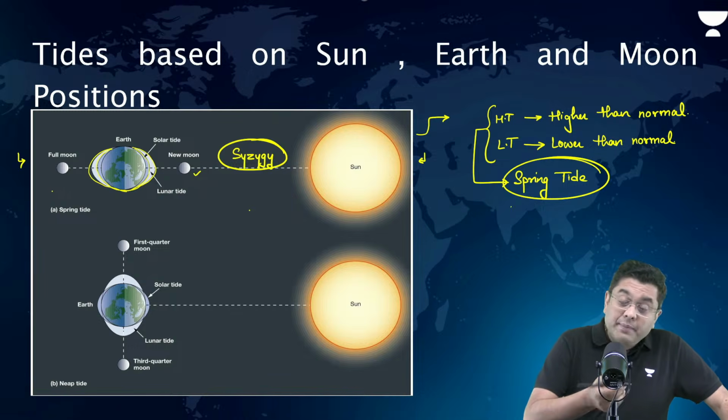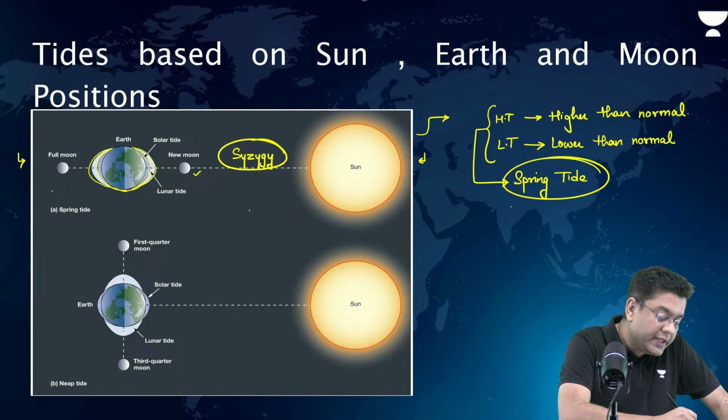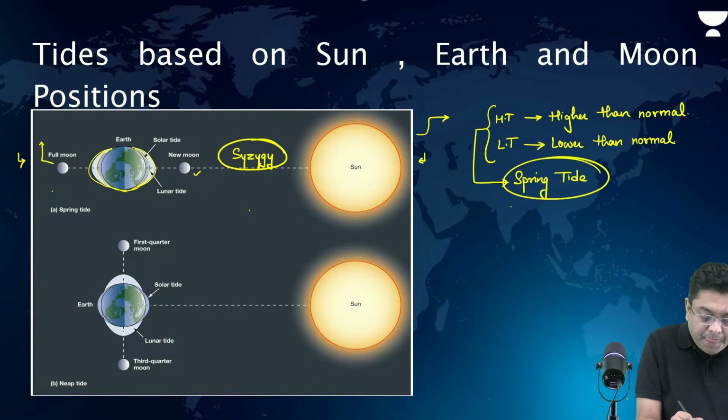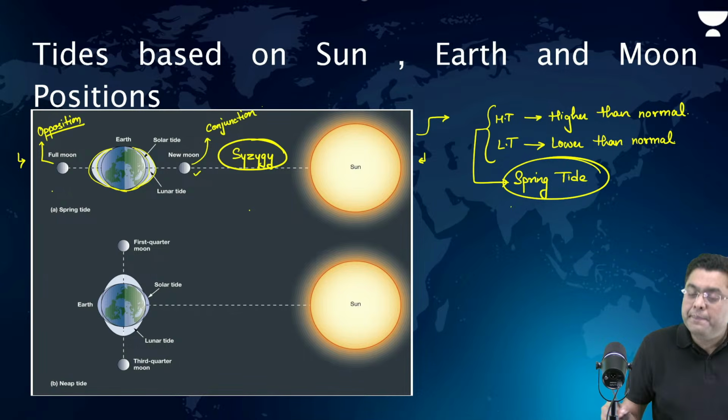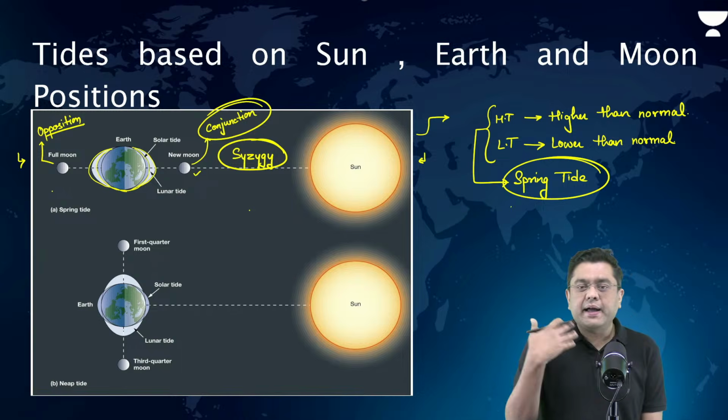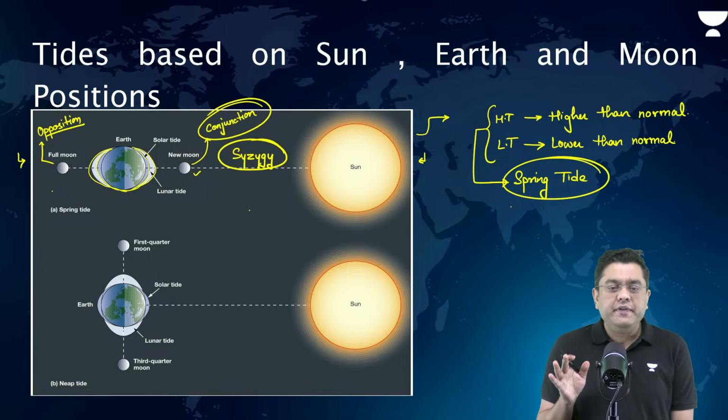Now, when the moon is opposite to the earth, this is the opposition position of syzygy. This is known as opposition. And this position is known as conjunction. So syzygy has got two positions, conjunction and opposition. In both the cases, spring tide will generate a high tide higher than normal, low tide which is lower than